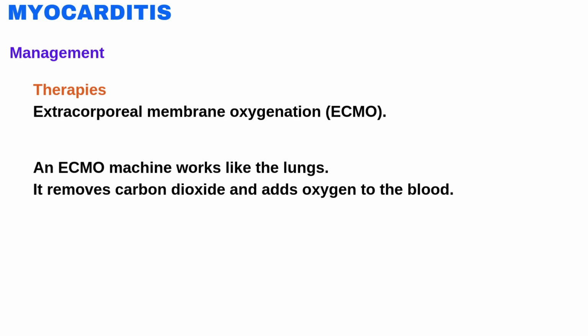Extracorporeal membrane oxygenation may be used to help the heart to recover or while waiting for other treatments such as a heart transplant. An ECMO machine works like the lungs. It removes carbon dioxide and adds oxygen to the blood. If the client has a severe heart failure, this device can send oxygen to the body. During ECMO, blood is removed from the body through tubes, passed through the machine, and then returned to the body.